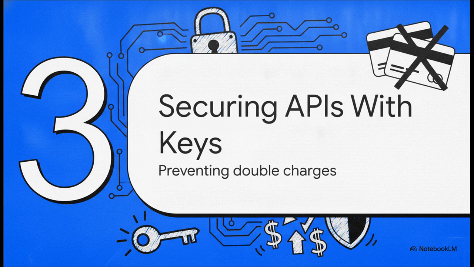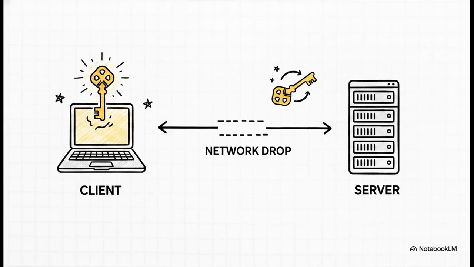Section 3. Securing APIs with keys to prevent double charges. Let's look at how this philosophy applies to the front end, specifically with HTTP APIs. Because getting this wrong here means double charging a customer's credit card, which is a total nightmare. Say a client sends a payment request, but the network drops before the server can reply. What should the client do? If they just blindly resend it, the server might end up processing that payment twice.